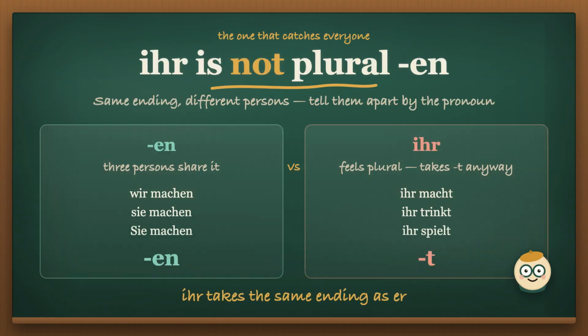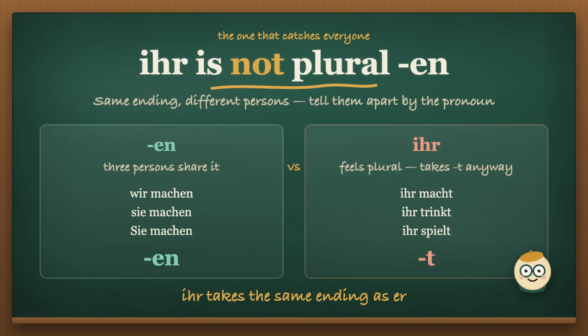One thing worth pausing on, because it saves you a lot of confusion later. 3 different persons all take n. Wir, sie meaning they, and the polite Sie. So wir machen, sie machen, and Sie machen look identical. You tell them apart by the pronoun, never by the verb.